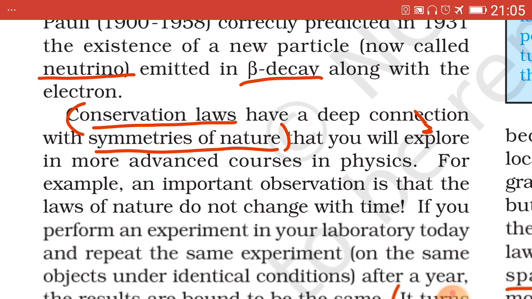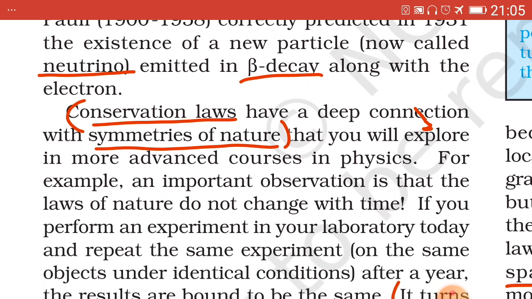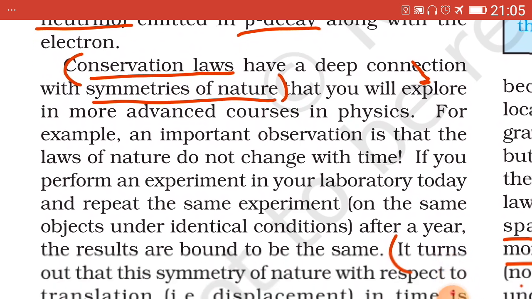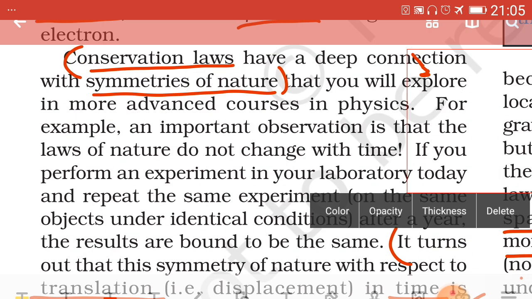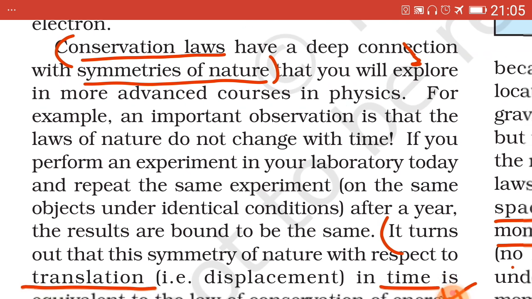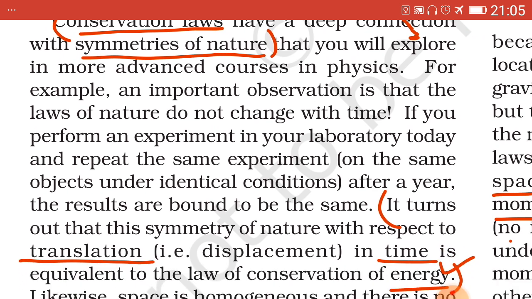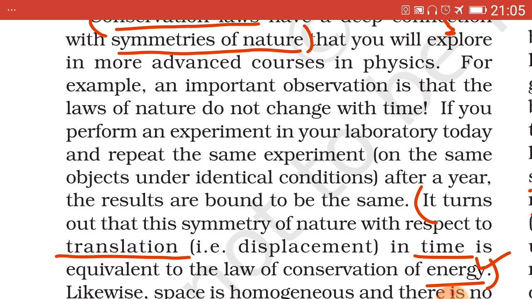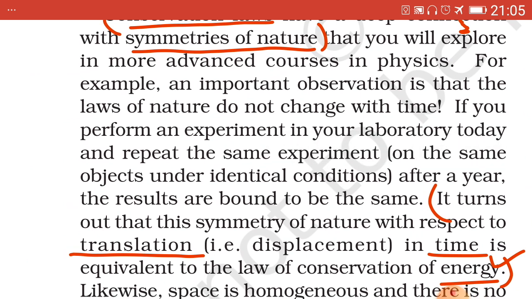These conservation laws have a deep connection with symmetries of nature. Symmetries of nature. It turns out that the symmetry of nature with respect to translation, that is displacement in time, is equivalent to the law of conservation of energy.